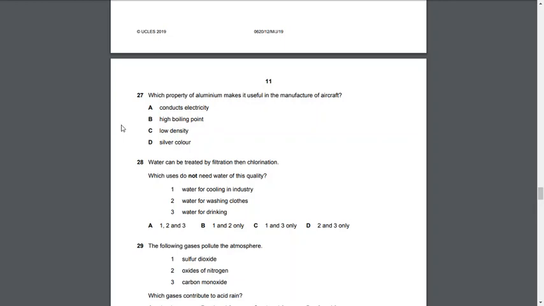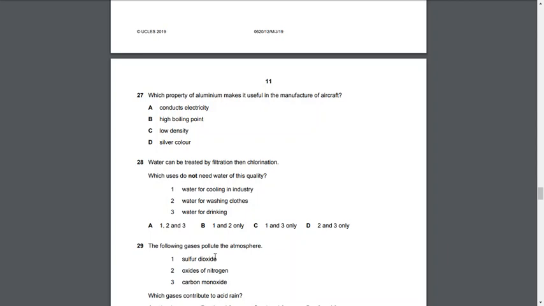Water can be treated by filtration, then chlorination. Which uses do not need water of this quality? So we are gonna look at the options. Water for cooling in industry requires water that has been treated by filtration and chlorination. And water for washing clothes, yes it does. However, water for drinking, you cannot drink water with chlorine, so it's not gonna be 3. So the answer is gonna be 1 and 2 both, which is option B.